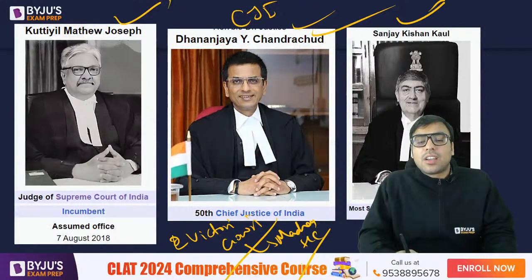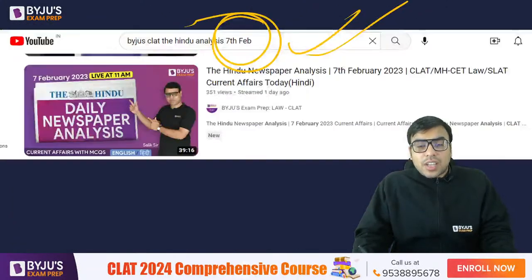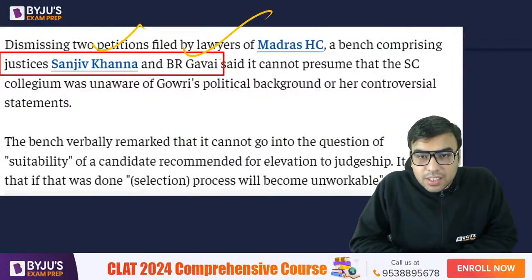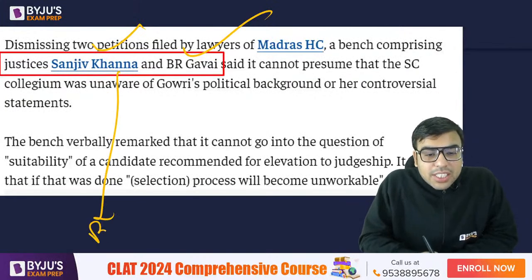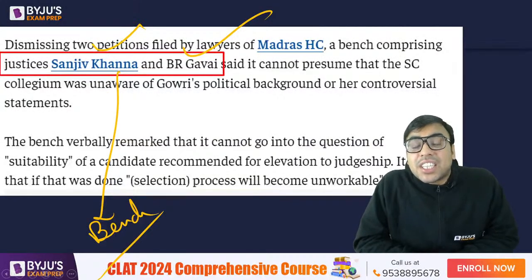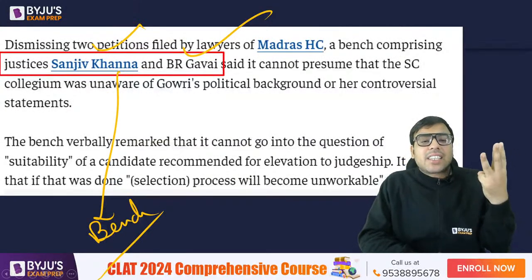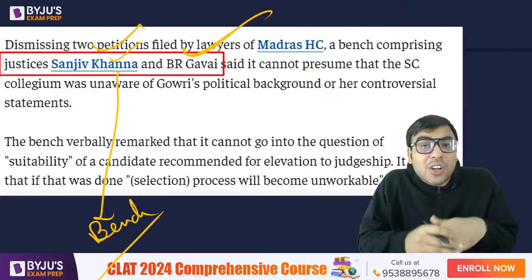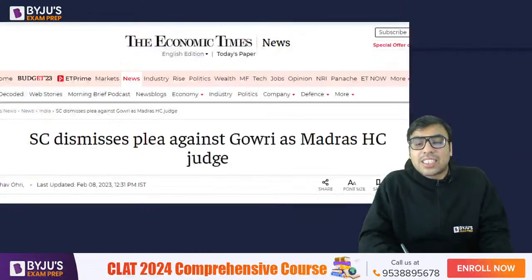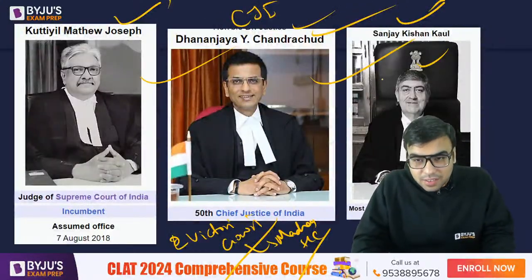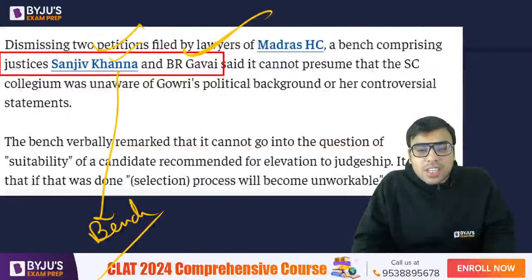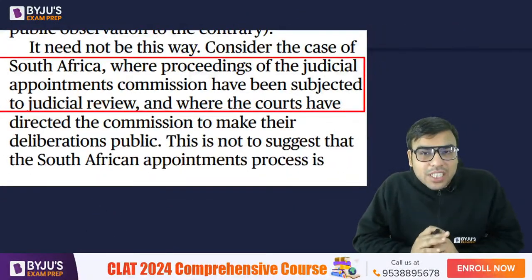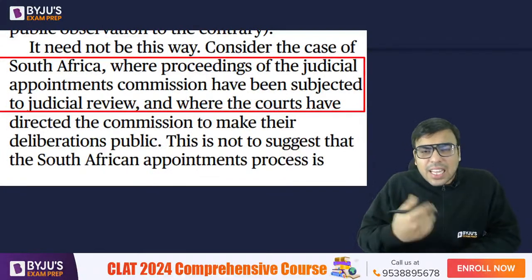Madras High Court judge. So it was challenged in the court and it went to Justice Sanjeev Khanna and B.R. Gavai's bench. So now the author says that if the 3 senior most judges of the Supreme Court have decided something, these two are comparatively junior. So these 2 junior judges will not overrule the decision taken by these 3 senior most judges. That is what the author has written कि अगर जो 3 senior most judges ने कॉलेजियम में डिसाइड किया तो junior judges उसको स्टे थोड़ी लगा देंगे, चांसेस कम है. That is what it is.